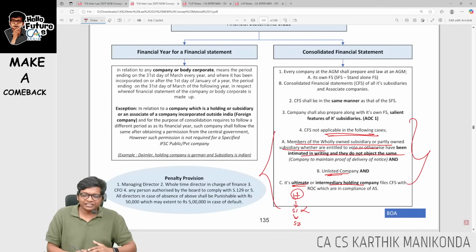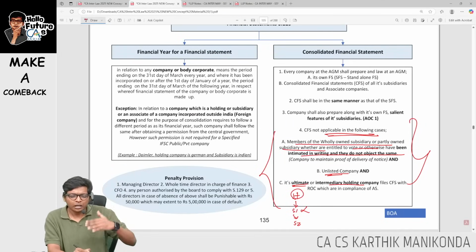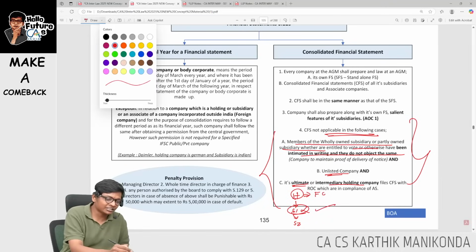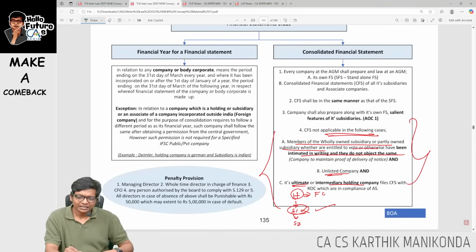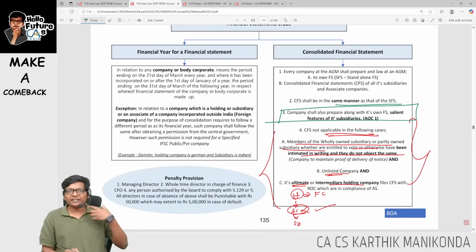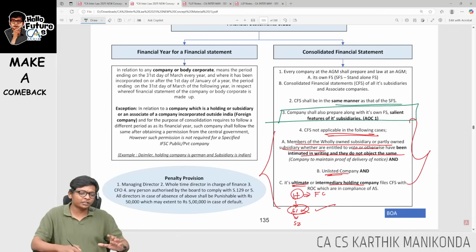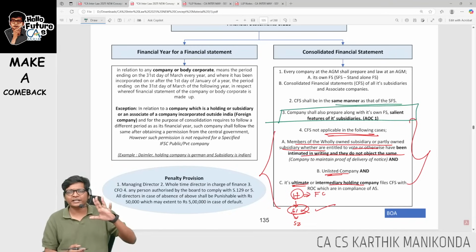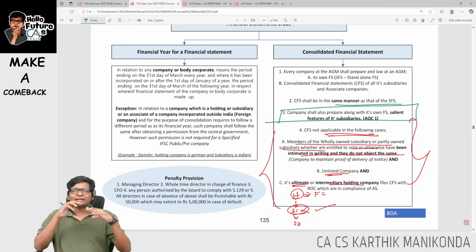Next, other concepts of consolidation. Who should do consolidation? Consolidation is important for all companies with subsidiaries. Next, if this holding is a foreign company, then S1 should do consolidation. Guys, then S1 should do consolidation. Next, in case of companies, they have to prepare salient features of the subsidiary in a form called AOC1. Next, when it comes to foreign companies, foreign company and consolidation are very important.